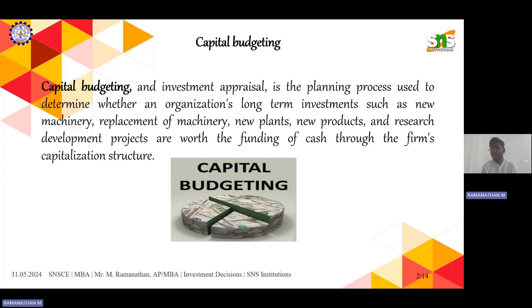So the most important factor is capital expenditure: how much it takes to set up a manufacturing unit or a similar thing. What are the machineries, manpower, and raw materials? What are the tools and equipment needed for the basic things? Everything matters. So yes, this is what capital budgeting is all about.